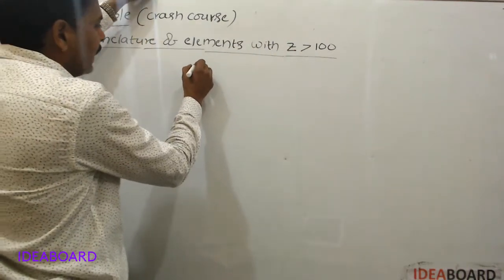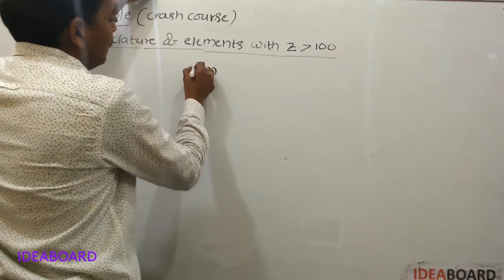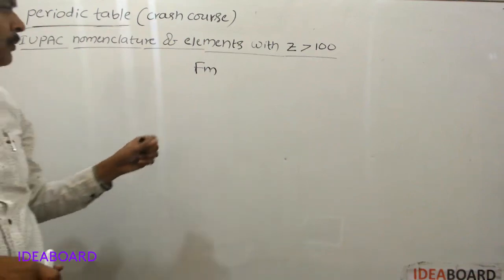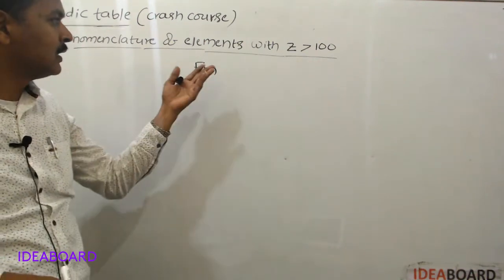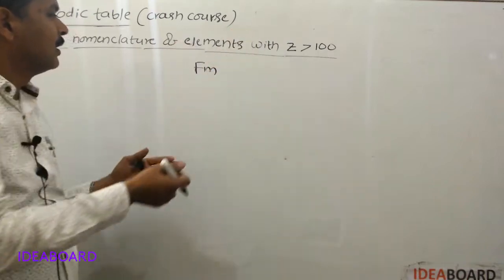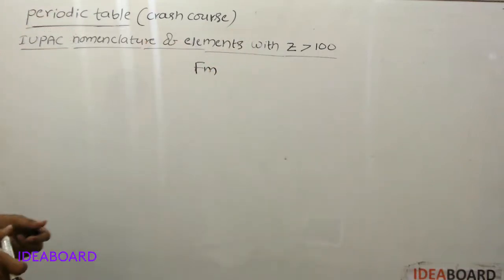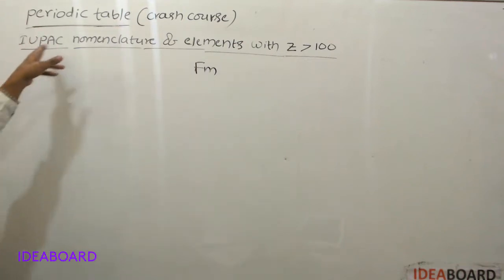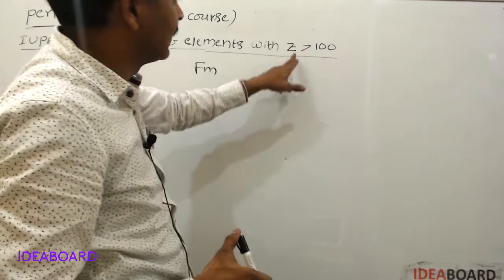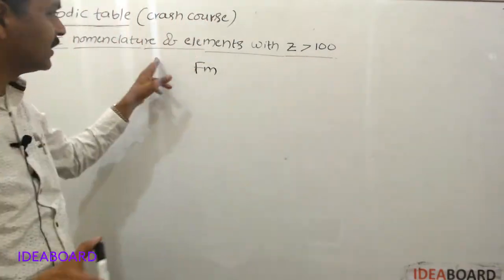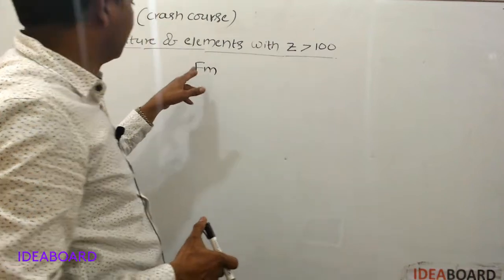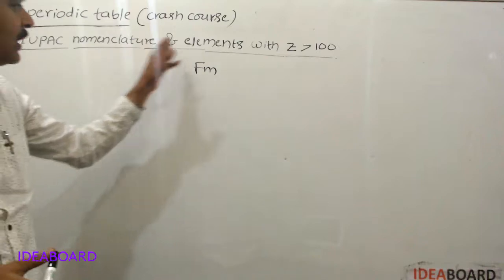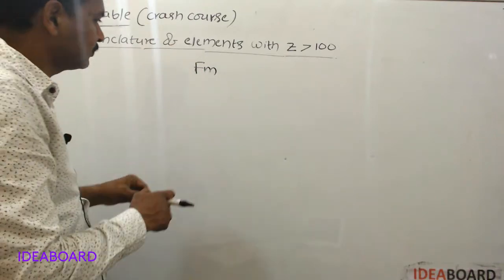The element with atomic number 100 is fermium. The elements with atomic number greater than 100, that is, after fermium, are called transfermium elements. So IUPAC nomenclature of elements with atomic number greater than 100, or IUPAC nomenclature of super heavy elements, or IUPAC nomenclature of transfermium elements.